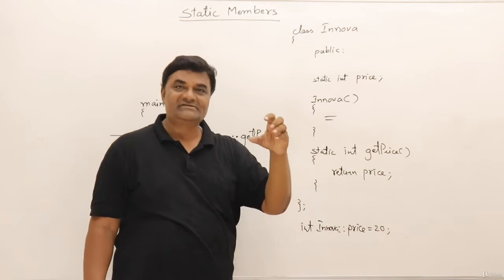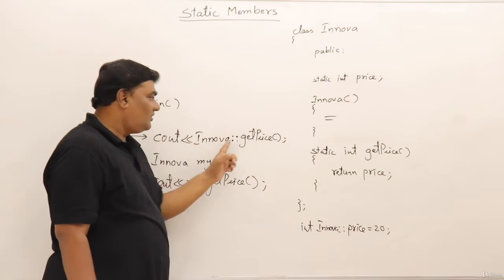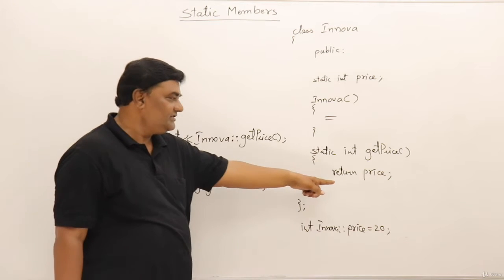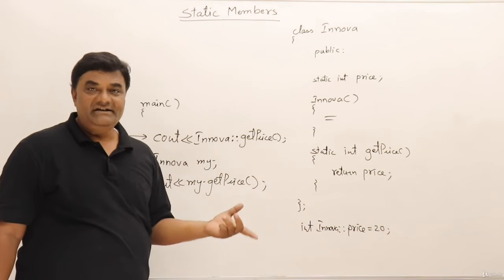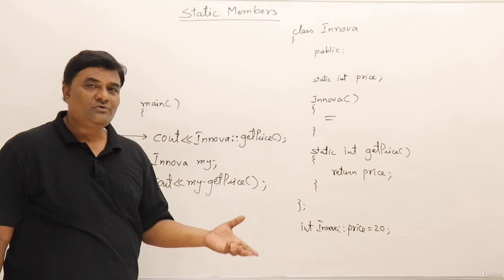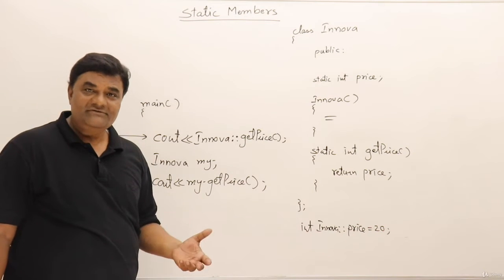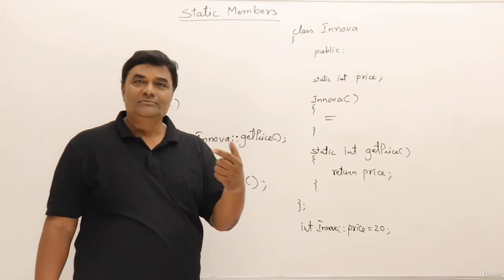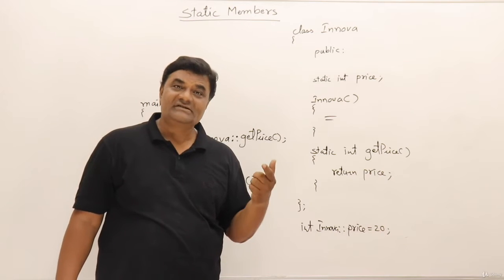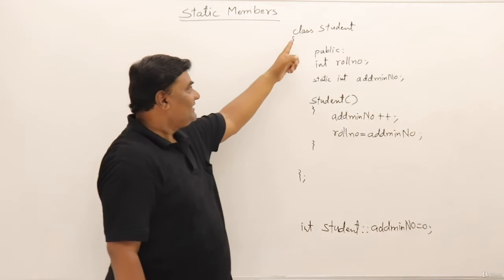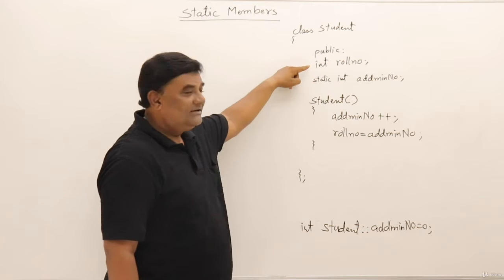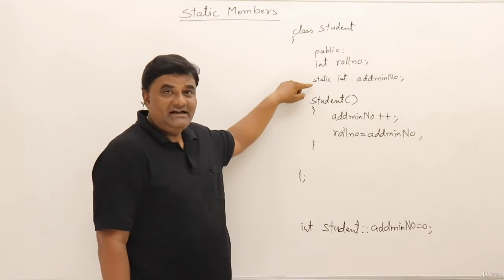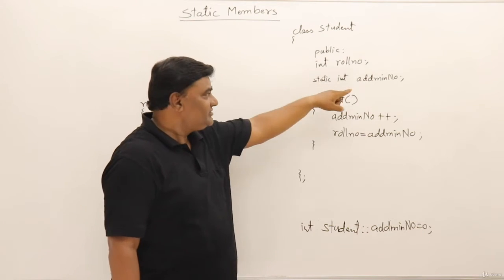So for all objects it is common. So I am able to call that function, that is static function, and get the price without creating an object also. So it's logically true. So you don't have to buy something for knowing its price. I'll give you one more example where you can make use of this static members. Here I have a class called student. It is having a roll number, and I am also having a static member, that is admission number.